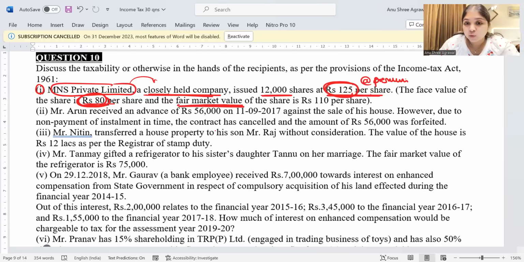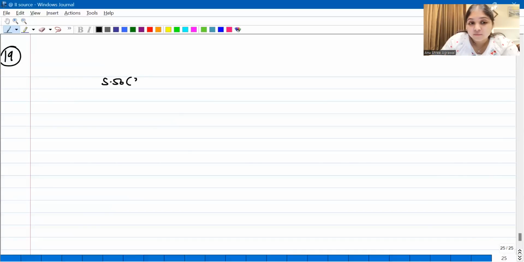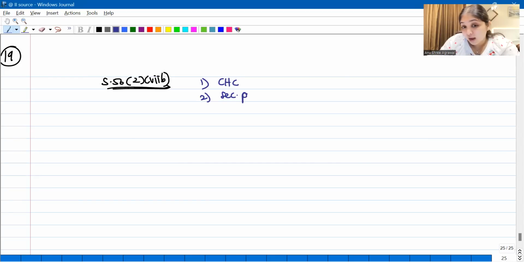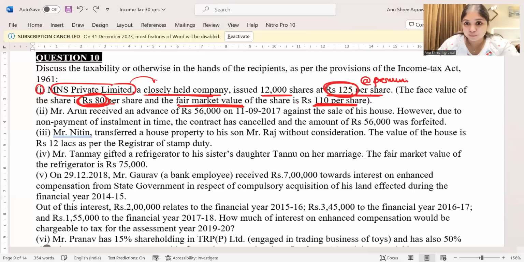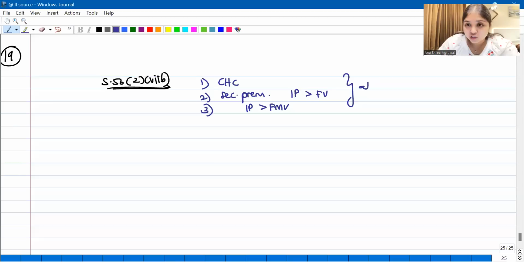And the fair market value, FMV, is 110 rupees. So are you noticing our conditions are getting fulfilled? We have section 56(2)(viib), right? 56(2)(viib) conditions are getting fulfilled. Number one, the company is a closely held company. Number two, the shares are issued at a premium. If issued at a premium, it means the issue price is more than the face value. And number three, issue price is more than fair market value also. Issue price is 125 rupees, but fair market value is 110 only. So all my three conditions are fulfilled.